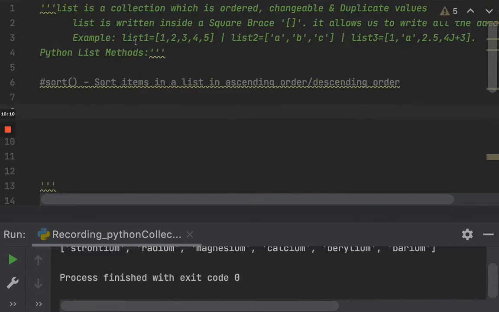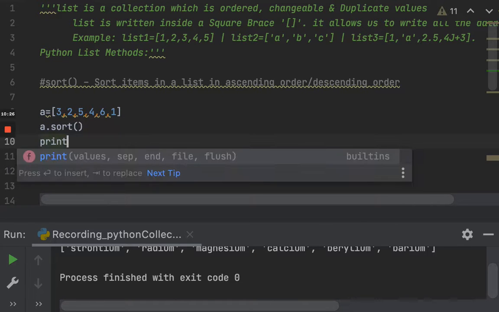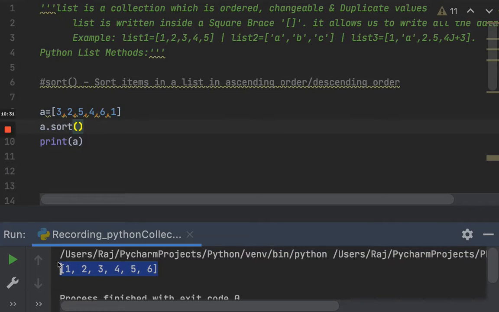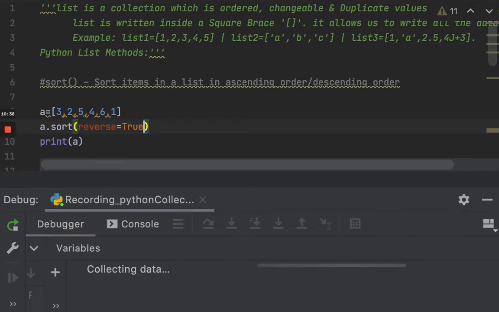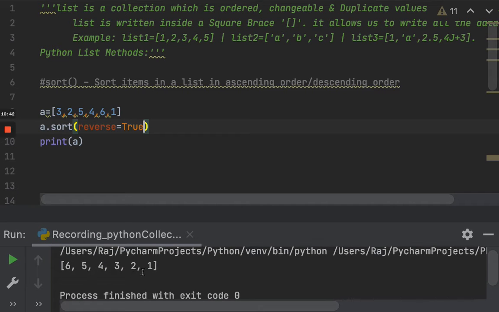Okay, so one more example, for you to understand what exactly I'm trying to explain. Let's say I have a is equal to 3, 2, 5, 4, 6, 1. So I have 1, 2, 3, 4, 5, 6 in particular, in one list. If I say a dot sort, and just print a, I would get the result in ascending order like this. What if I wanted it in descending order? I would just type true, and you can see that I have got the output as 6, 5, 4, 3, 2, 1.